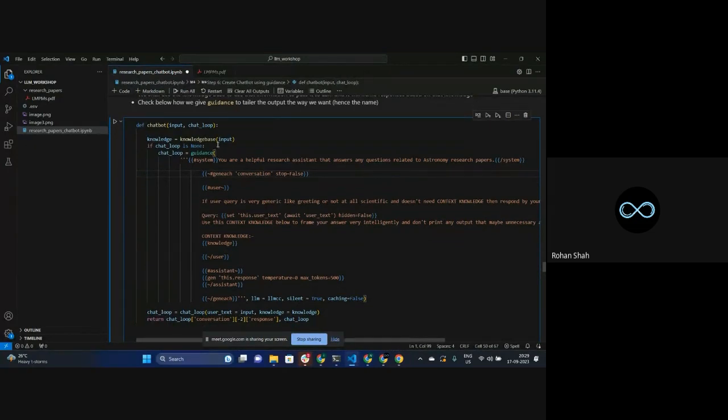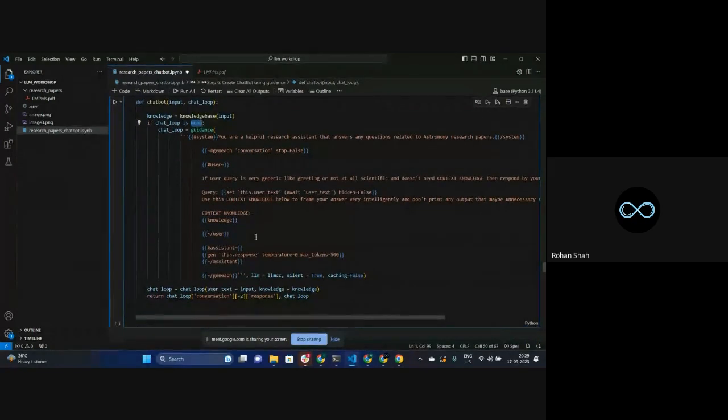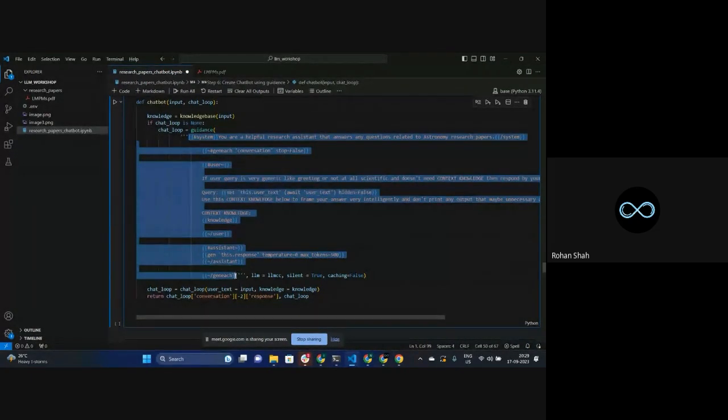All right. So first of all, when the user is giving some input, we don't have any chat loop by default. So if the chat loop is None, that is the initial stage, then you create this chat loop. What is this chat loop showing? We are using that guidance. We have imported this guidance in the above cells, and from this guidance we are giving this template.